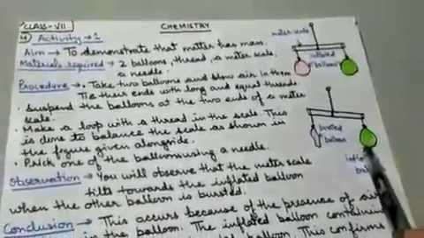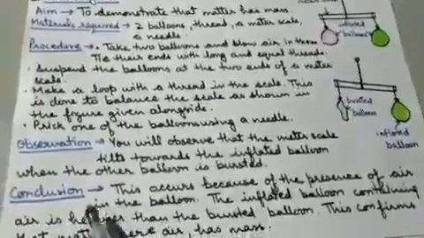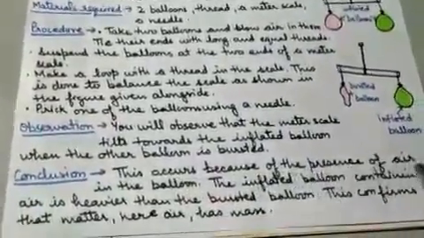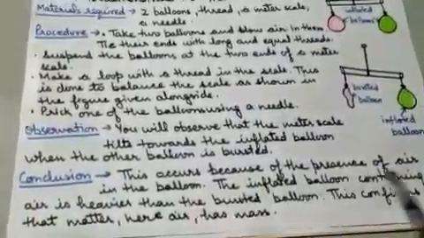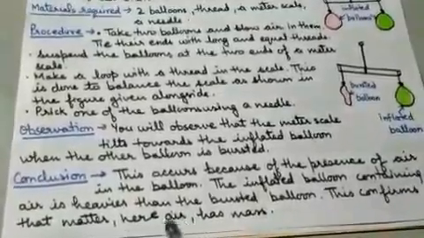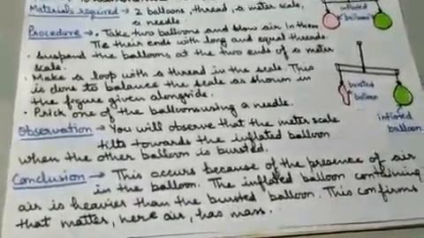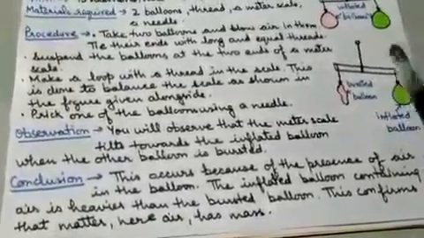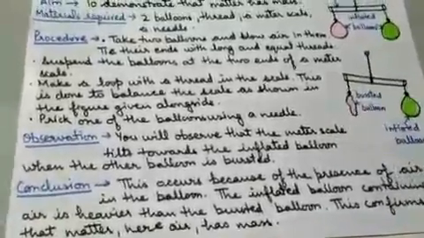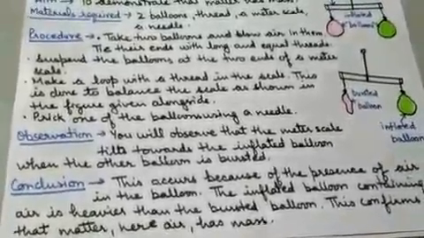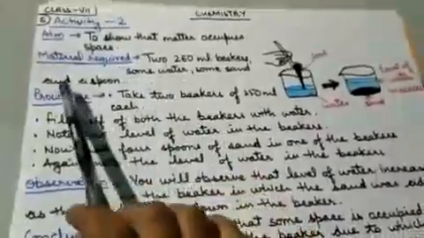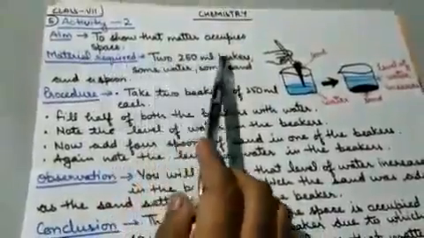That's why this happens. So what is the conclusion? We conclude that this occurs because of the presence of air in the balloon. The inflated balloon containing air is heavier than the busted balloon. This confirms that matter, here air, has mass. So which matter have we taken inside the balloon? Air. That's why we can say that air has mass, or we can say that matter has mass, because air is a state of matter. Activity 2. The aim of the activity is to show that matter occupies space.